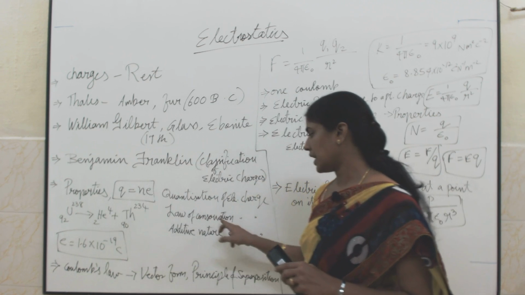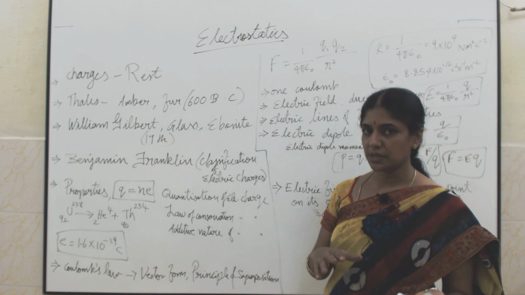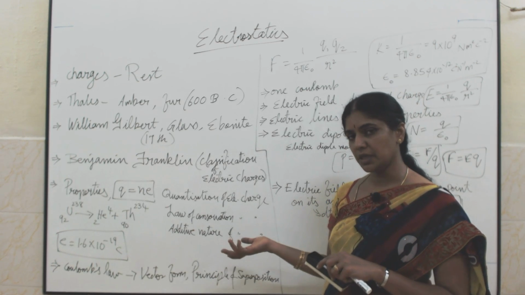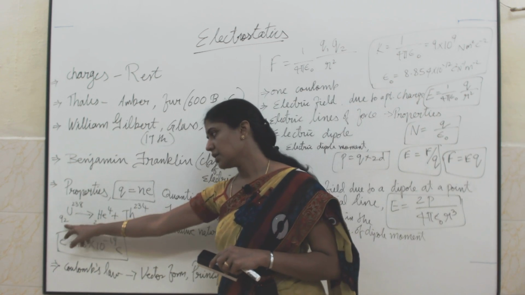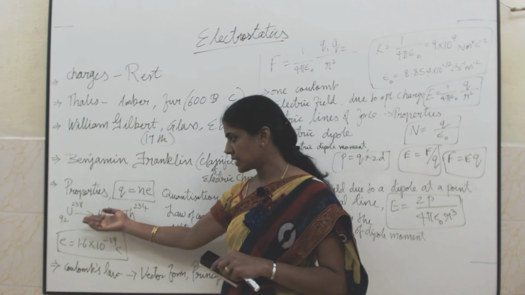The second one is the law of conservation of electric charge. In an isolated system, the total charge will be constant. The total charge before and after a decay will be the same.